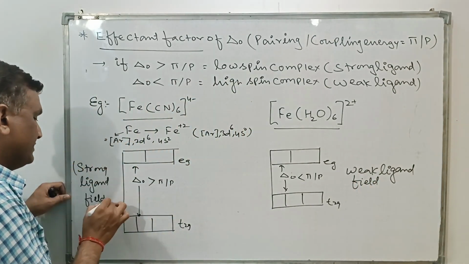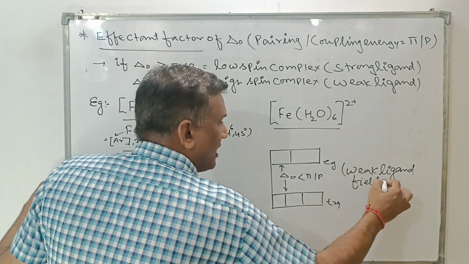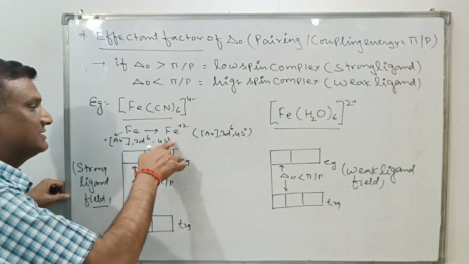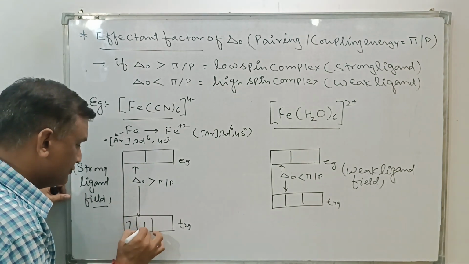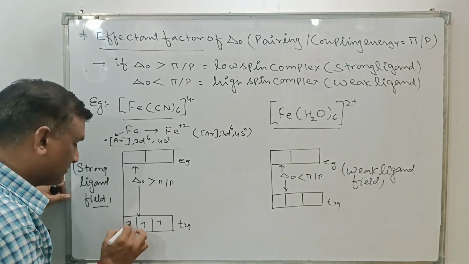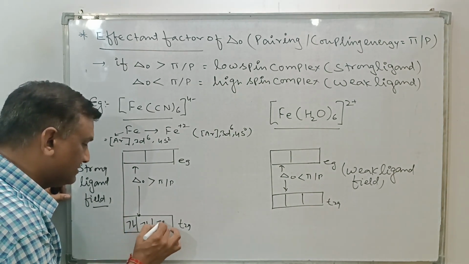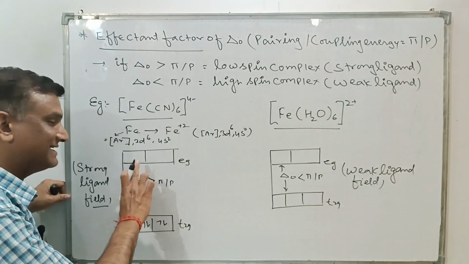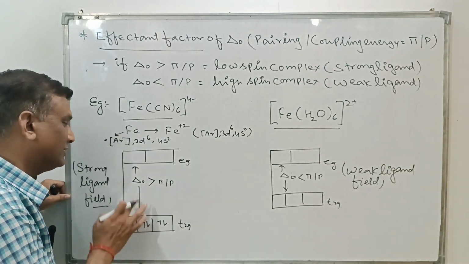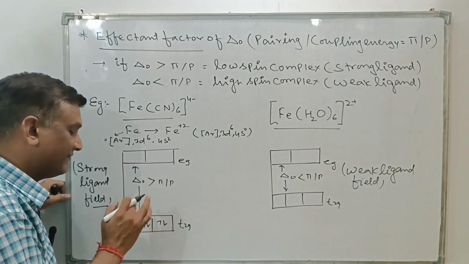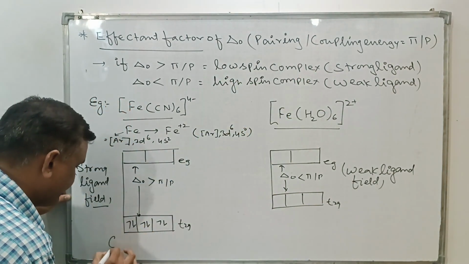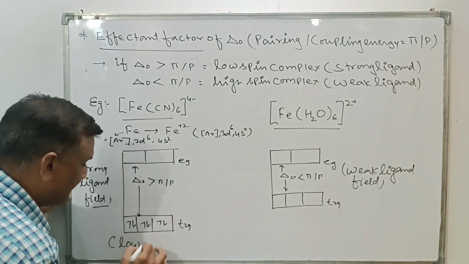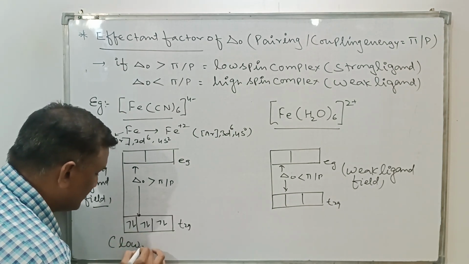Now how can we fill the electrons? Here it is 3d6 with 4s 0. So the first, second, third, and fourth electrons will be in the lower orbital because the energy gap is too large, so the fourth electron cannot migrate up. So here there is formation of a low spin complex, because the electrons are paired in the lower orbital.